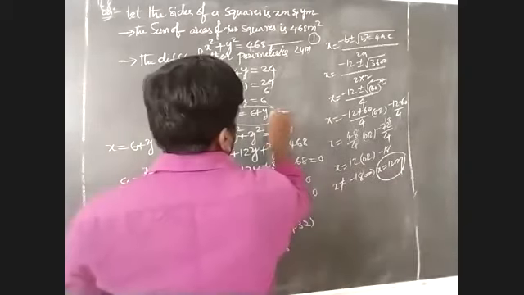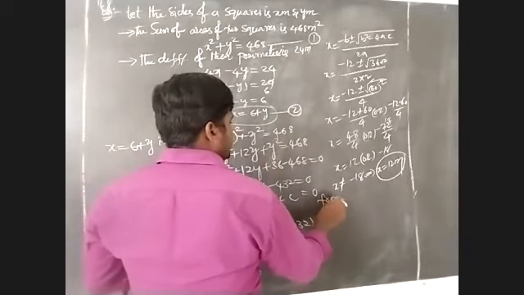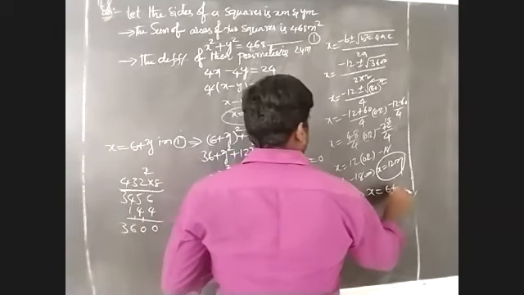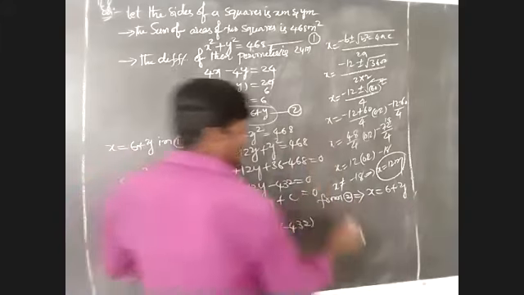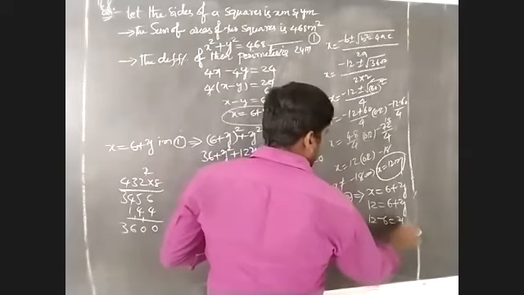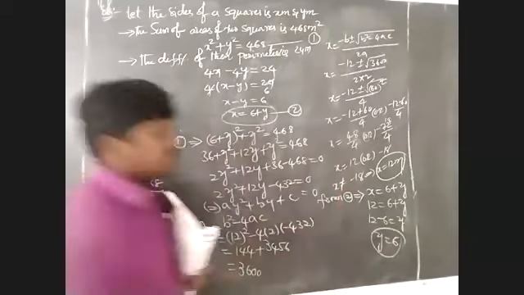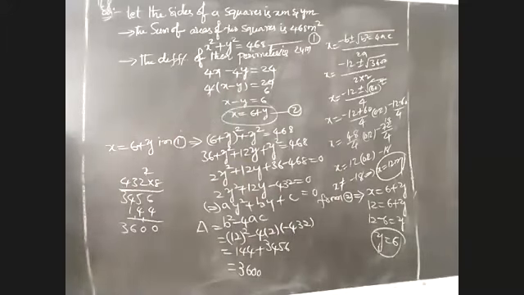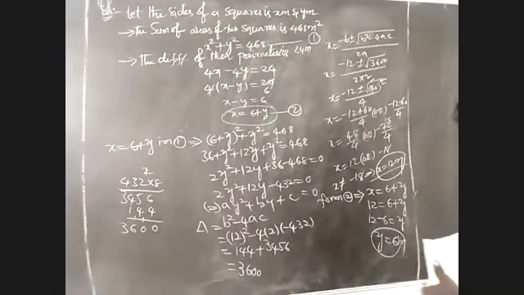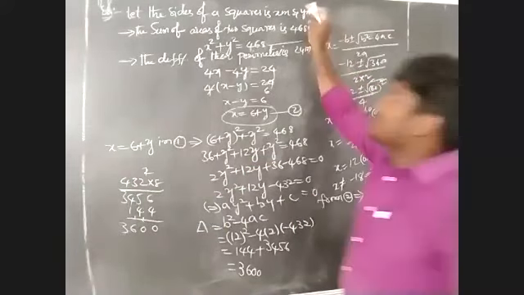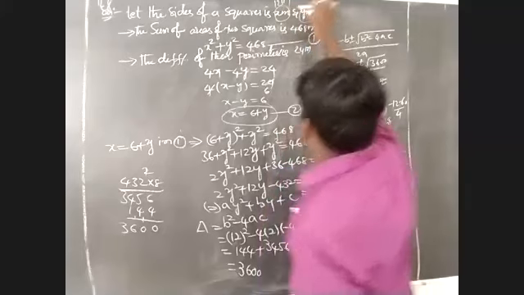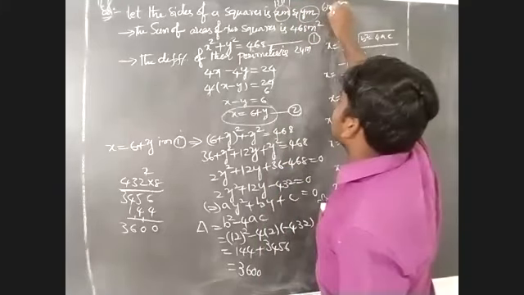Here, we have to take equation 2. From 2, x is equal to 6 plus y, where x is equal to 12. So 12 is equal to 6 plus y, 12 minus 6 is equal to y, so y is equal to 6. That is, the two sides of the given squares are 12 meters and 6 meters. This is 12 meters, this is 6 meters. So I am saying the two sides of the squares: x is 12 meters and y is 6 meters. This is what is asked in this problem.